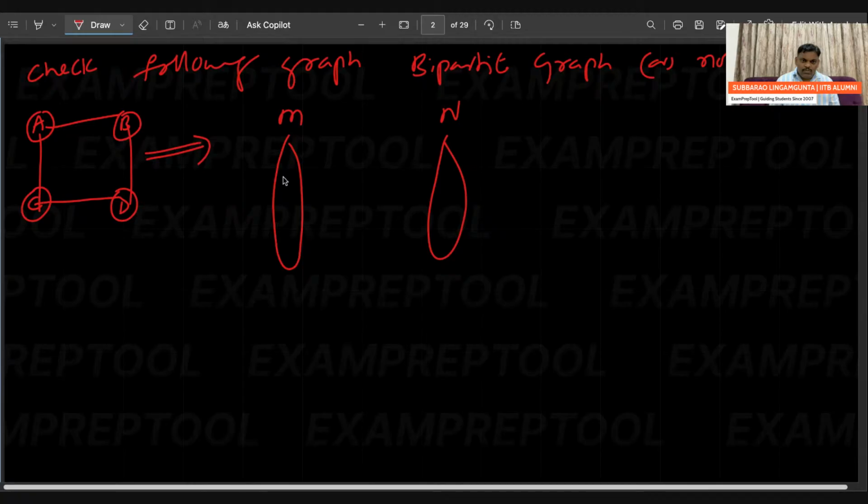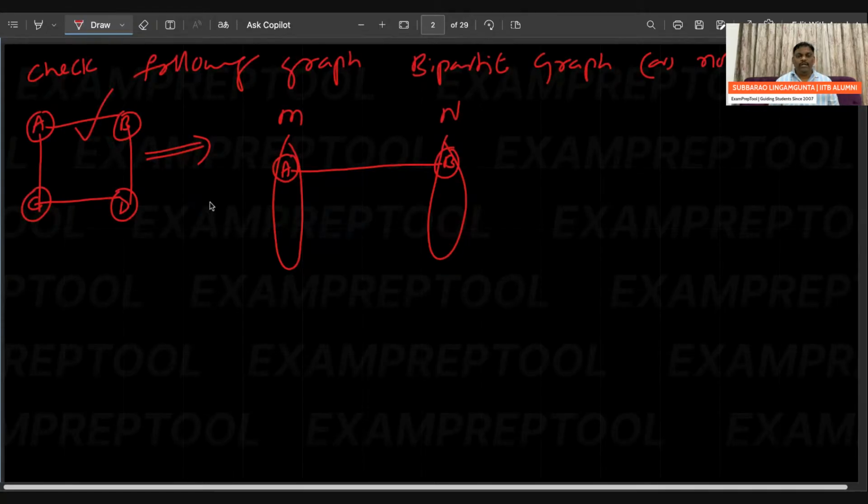See how I am doing. Let us assume A is written here. If A is here, there is an A to B edge. Remember, if two vertices are adjacent, definitely one point should be in M and the other point should be in N. So the A to B edge is covered. Two vertices and one edge are covered.